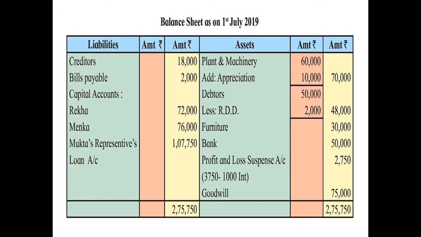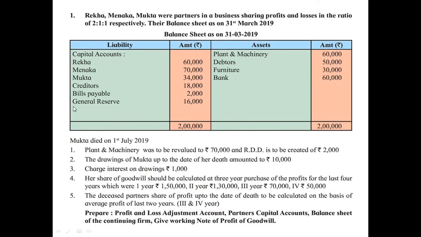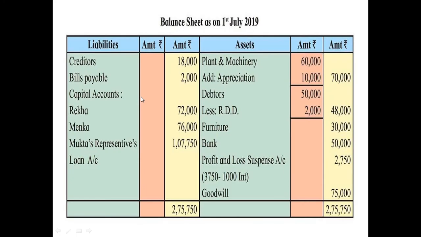So here these three amounts are recorded. Then for creditors and bills payable, the amounts will remain the same because there is no adjustment given for them. So creditors 18,000 and bills payable 2,000 will remain the same and are recorded on the liability side. So this is our liability side. Then we have to make the changes on the asset side.